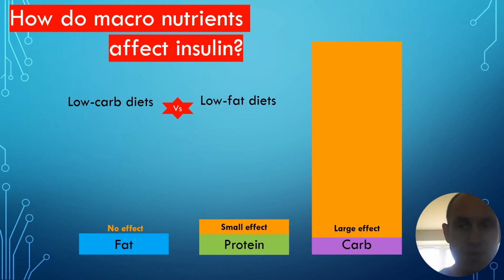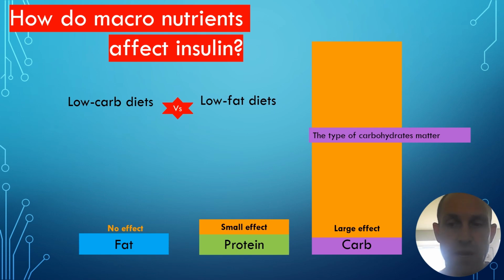Looking at it in a slightly different view, this is the effect that it has on insulin, and it's not necessarily declaring a war on carbohydrates because the type of carbohydrates do matter. But when we acknowledge that hyperinsulinemia is the cause of insulin resistance, then one of these diets, and what we eat the majority of, is going to be better at removing the offending agent.